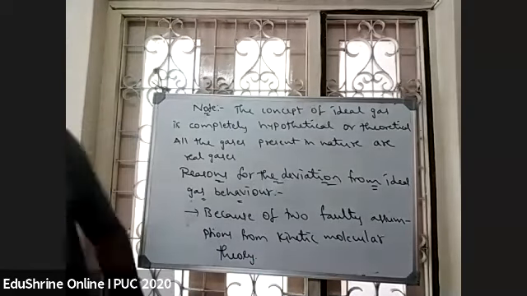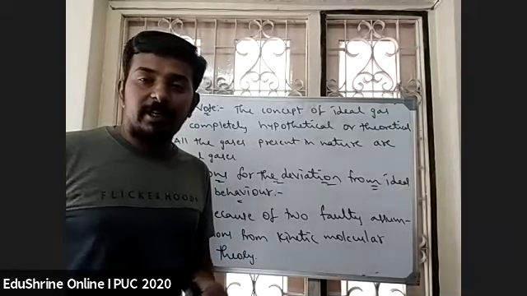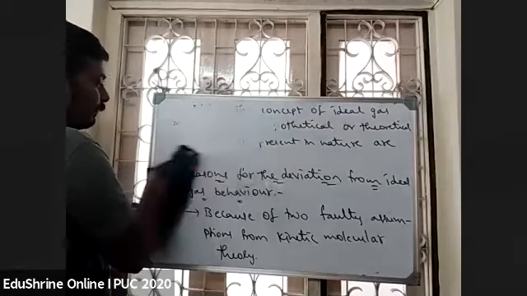What are the two faulty assumptions? First one is the volume of a single gas molecule is negligible. Second one is no forces of attraction. So write down those two.